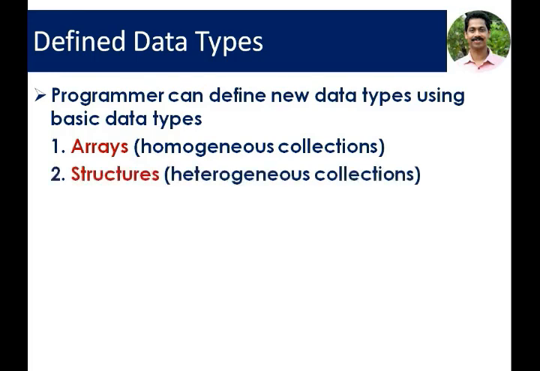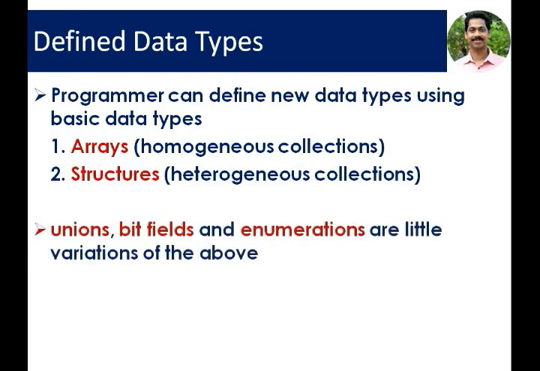The second kind is structures, which is a heterogeneous collection of data. Here, the collection of data elements can be of different data types. We can mix different data types into a single structure.